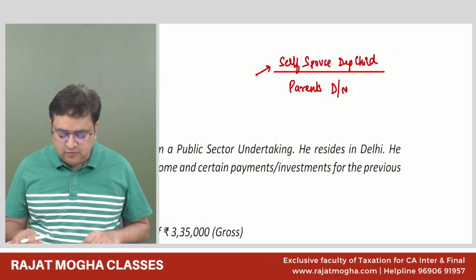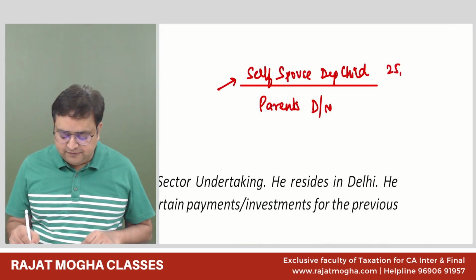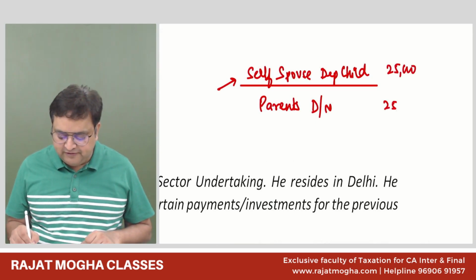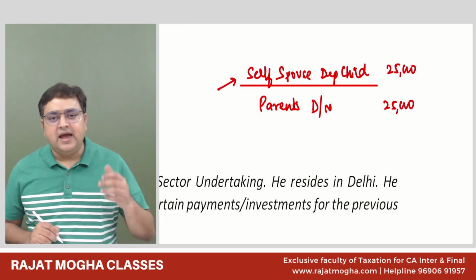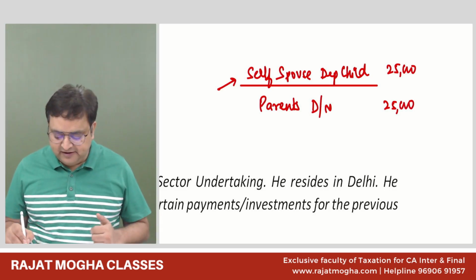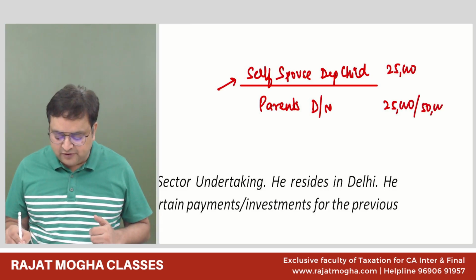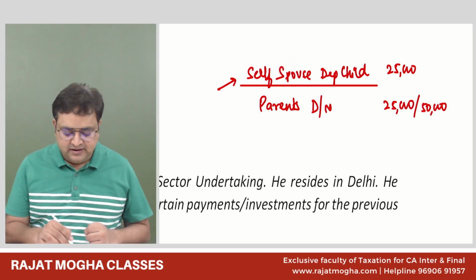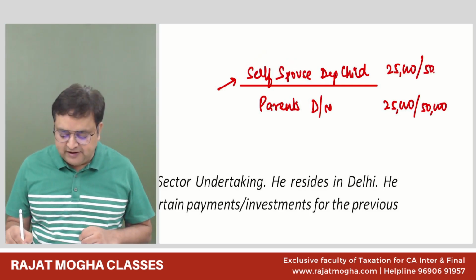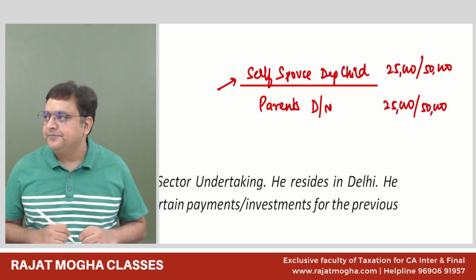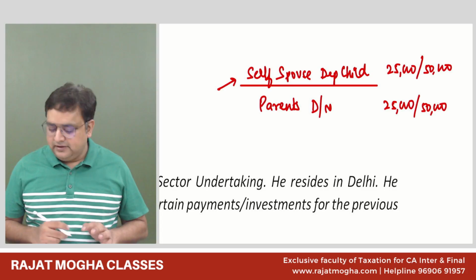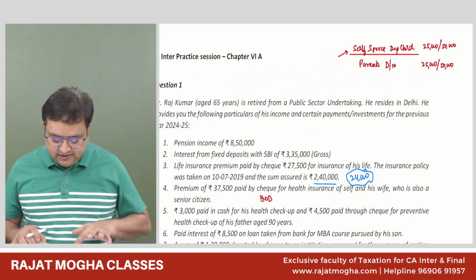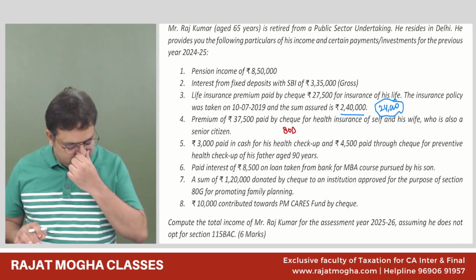So we understand how much is the limit. 25,000 is for the first portion, 25,000 for the second portion. In case of a senior citizen, let's say if parents are senior citizens, then we will increase it to 50,000. And if the assessee himself or his spouse is a senior citizen, then we can also increase this to 50,000 rupees. Do you all agree with me? Correct? Yes, sir.